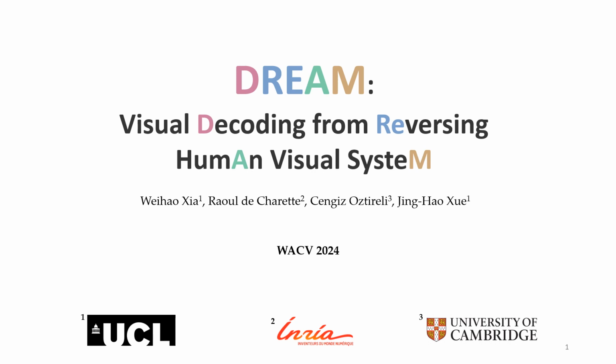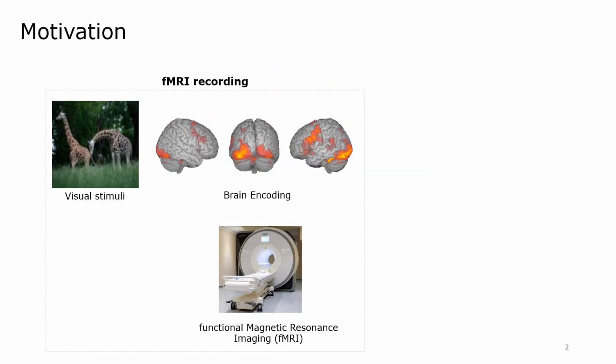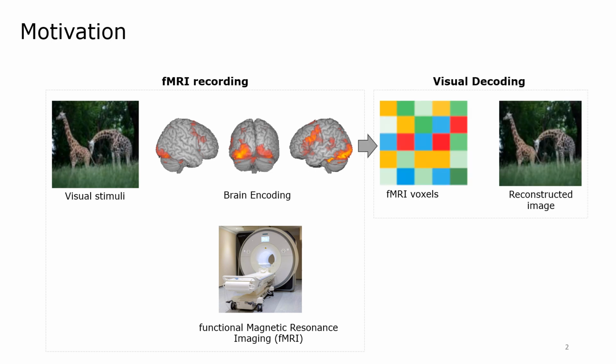Welcome. We present DREAM, a novel method for visual decoding of brain activity, which relies on reversing the human visual system. A machine can record the brain activity of someone caused by visual stimuli. Here, a picture of giraffes. Visual decoding consists in reconstructing the viewed image using only the brain responses, usually encoded as voxels.